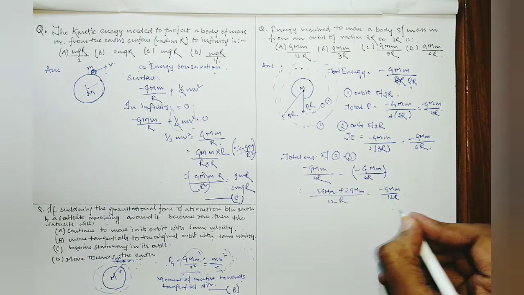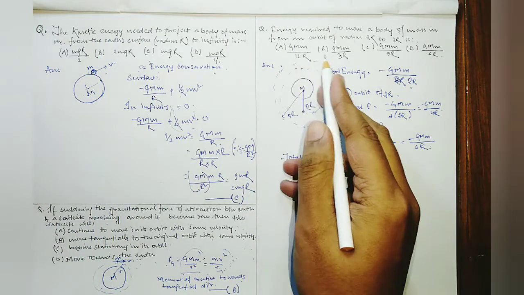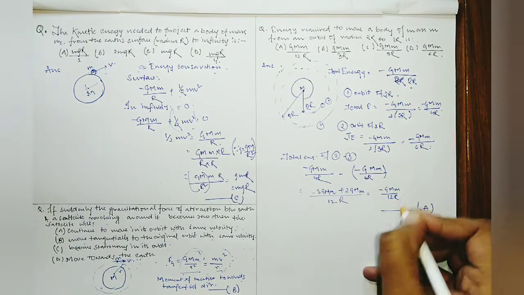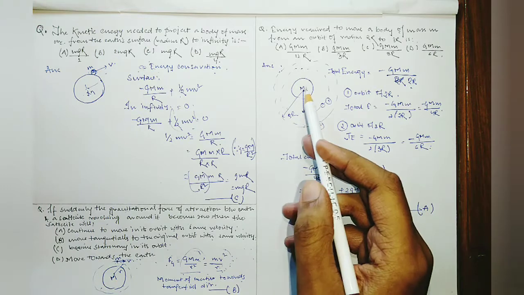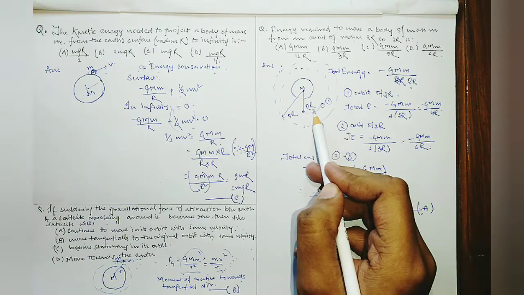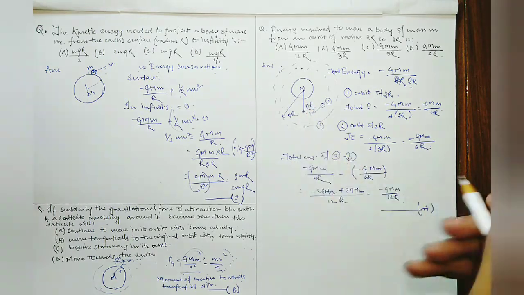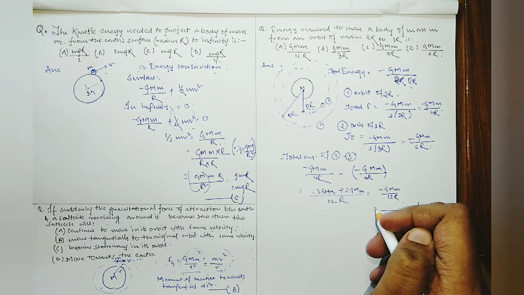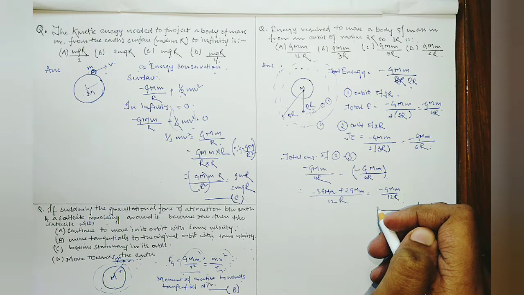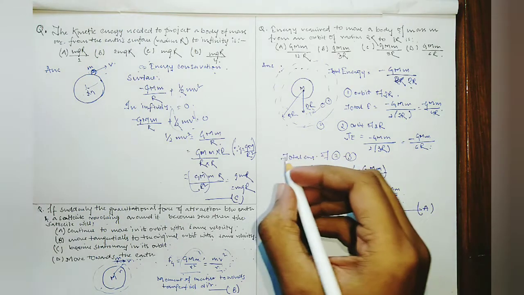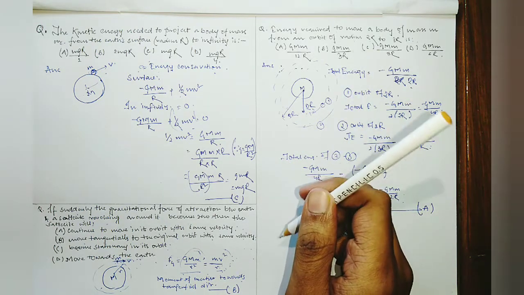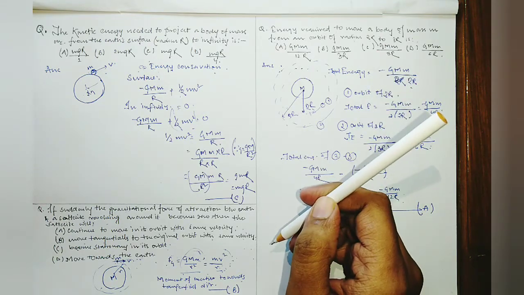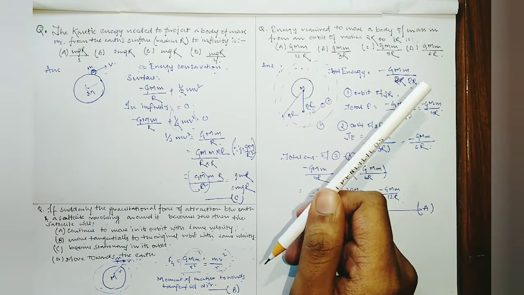So from here we can see it's nothing but option A. So GMm by 12r is the energy required for moving it from the 2r orbit to the 3r orbit. With this we have finished all the questions which appeared in 2002 JEE Mains from the chapter gravitation. With the hope that you all are preparing well, I'm signing off. Thank you all.